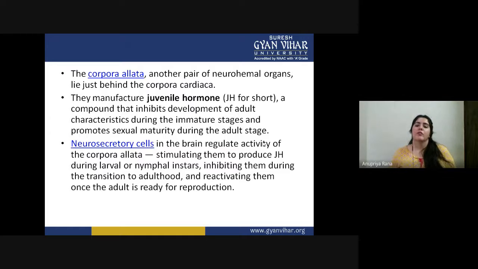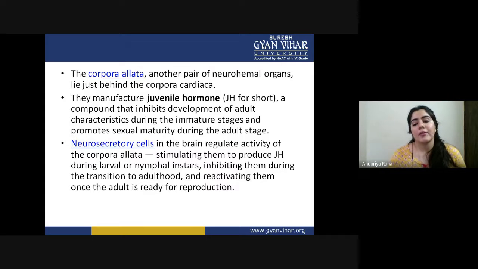So, what is the function of juvenile hormone here? It functions like a compound that inhibits development of adult characteristics when they are immature. So it is actually making a balance. When they are juvenile, it stimulates the juvenile characteristics. When they go to adult, it gives them maturity. So it makes a balance between their maturity and juvenility.